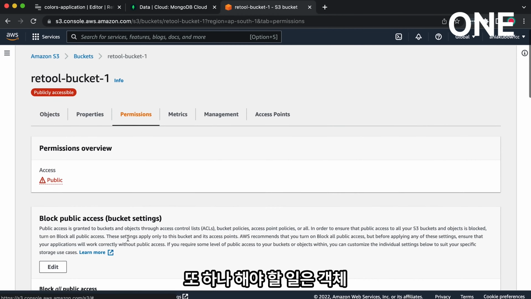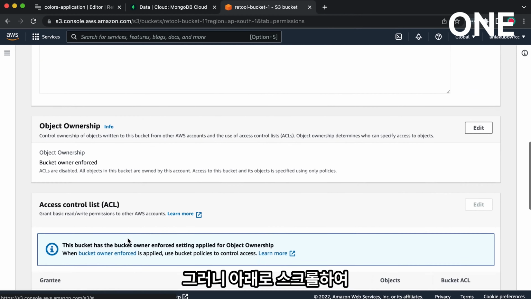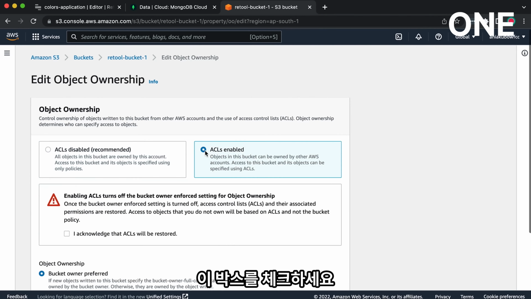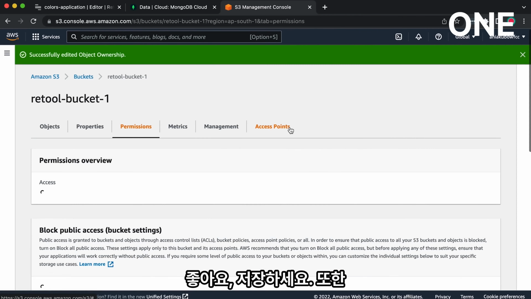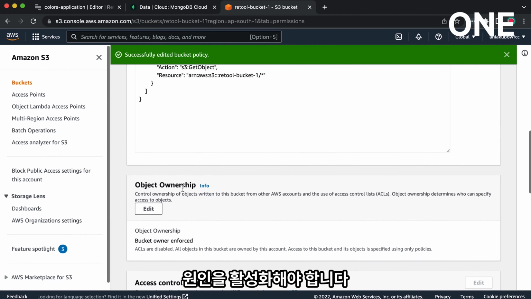One other thing you're going to have to do is change the object ownership. So please scroll down and edit the object ownership and simply check this box right here for ACL enabled and acknowledge it as well. Okay, and save. You're also going to have to enable CORS.